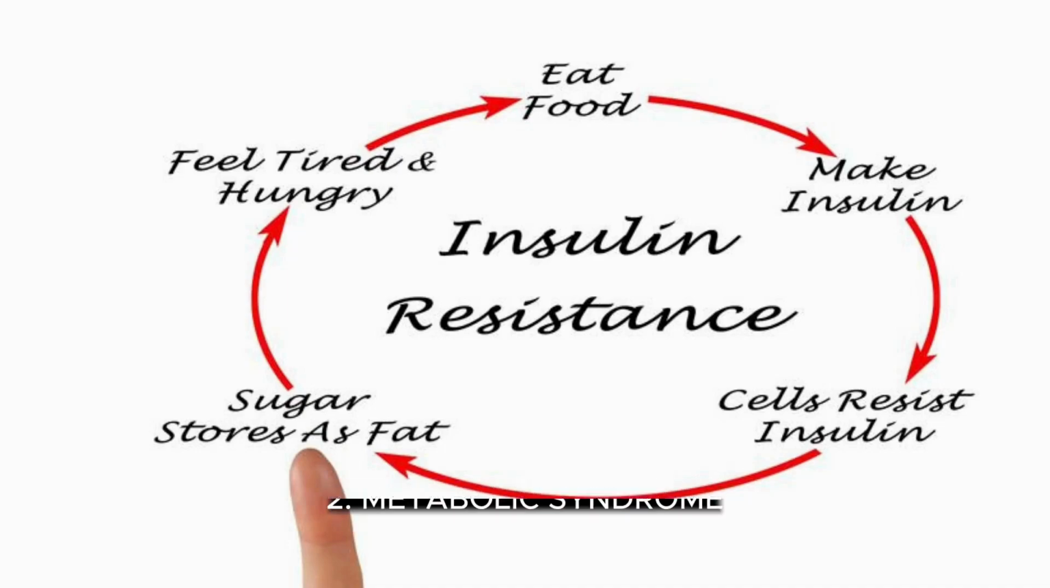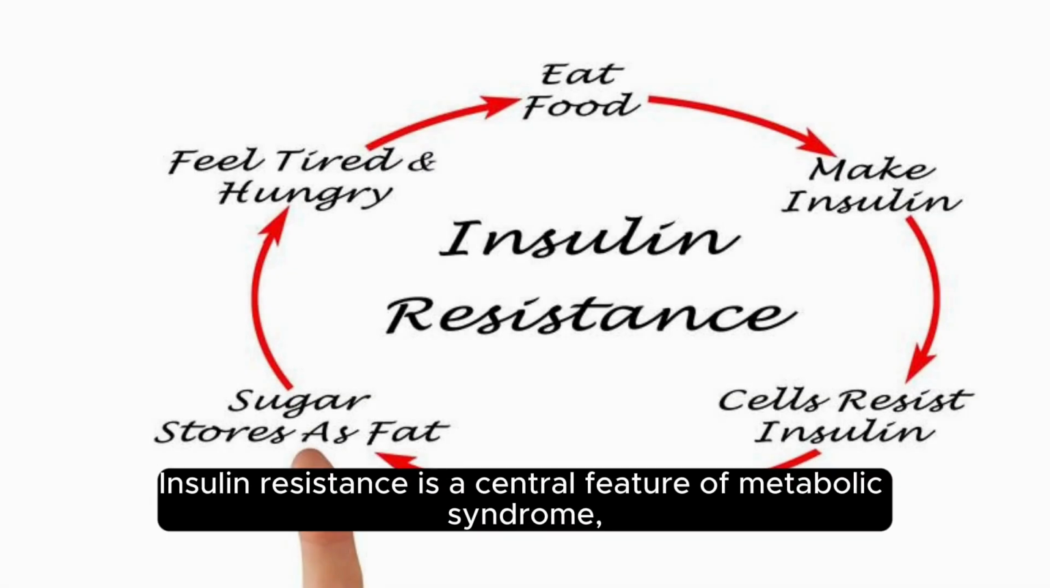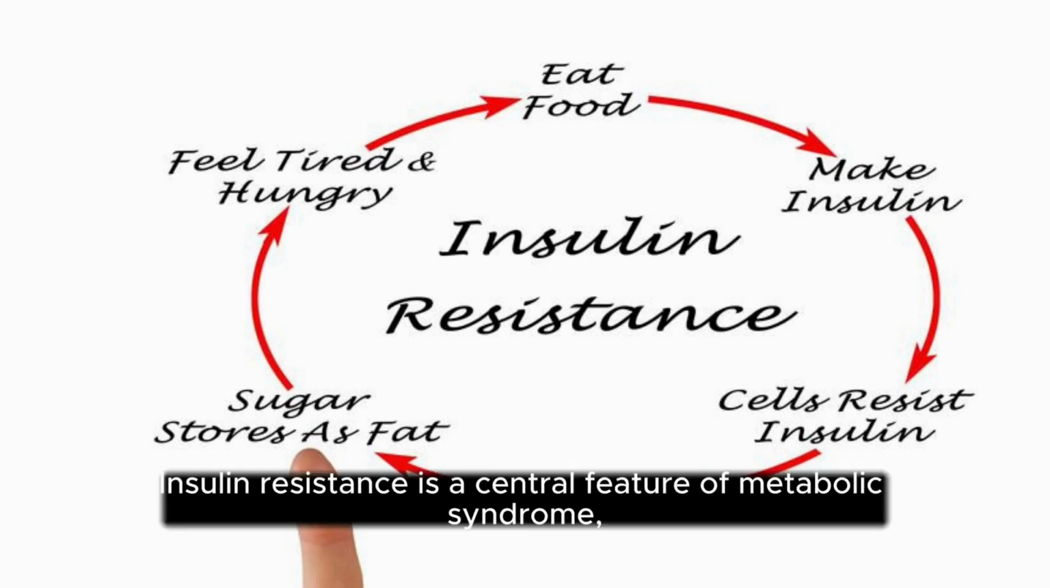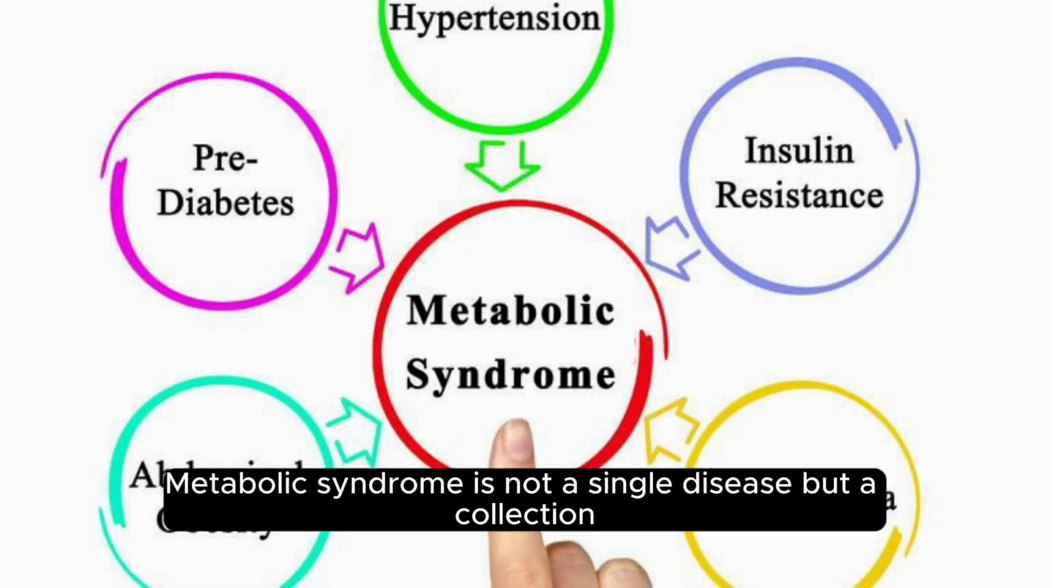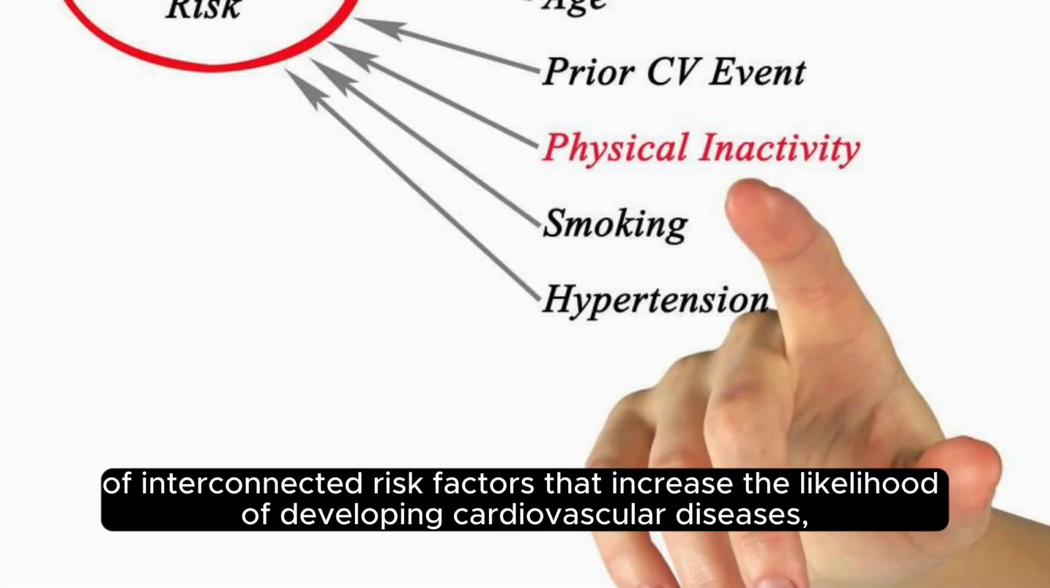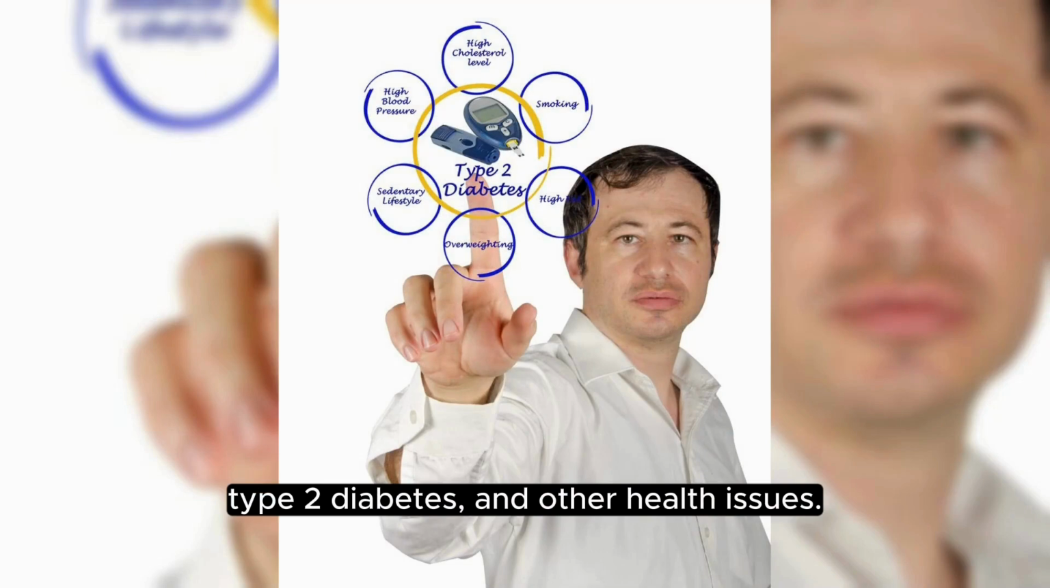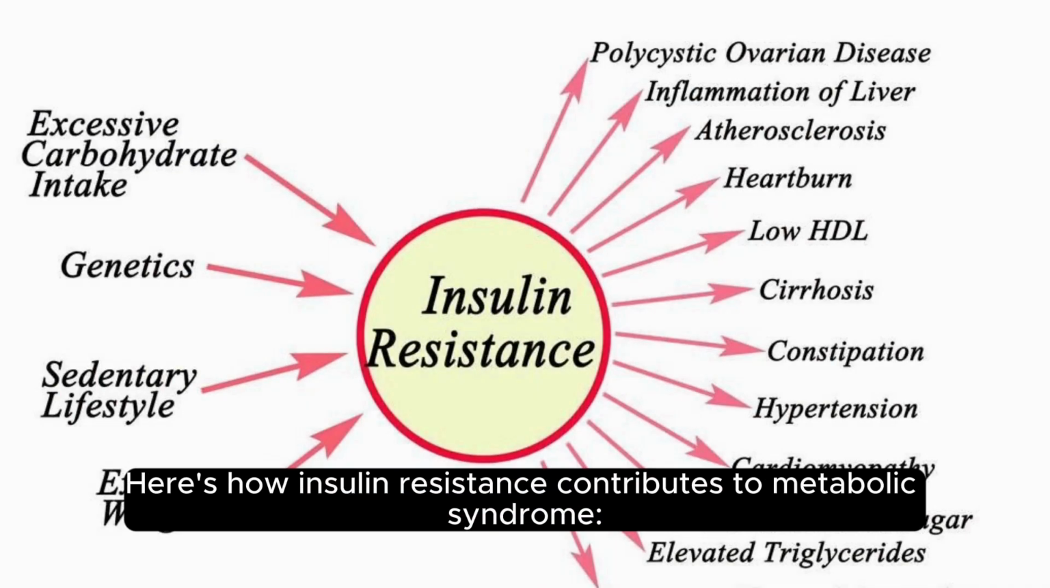2. Metabolic syndrome. Insulin resistance is a central feature of metabolic syndrome, and it plays a crucial role in the development and progression of this cluster of metabolic abnormalities. Metabolic syndrome is not a single disease, but a collection of interconnected risk factors that increase the likelihood of developing cardiovascular diseases, type 2 diabetes, and other health issues. Here's how insulin resistance contributes to metabolic syndrome.